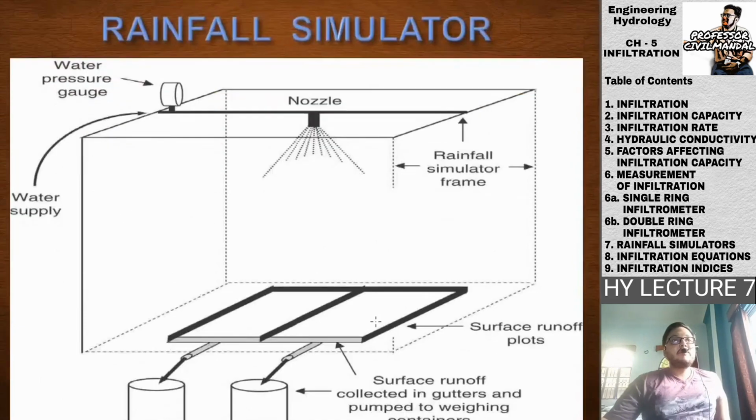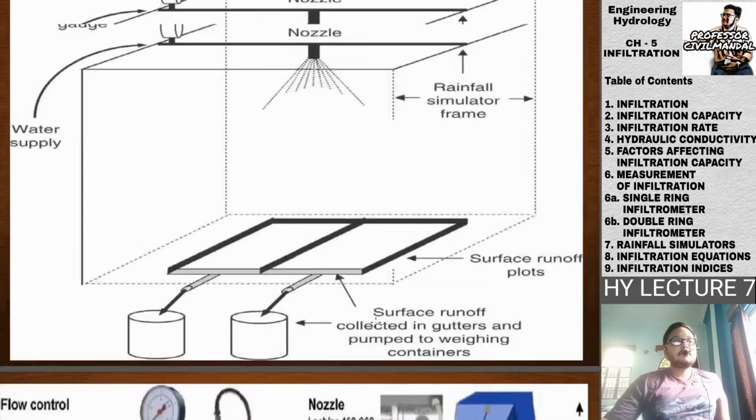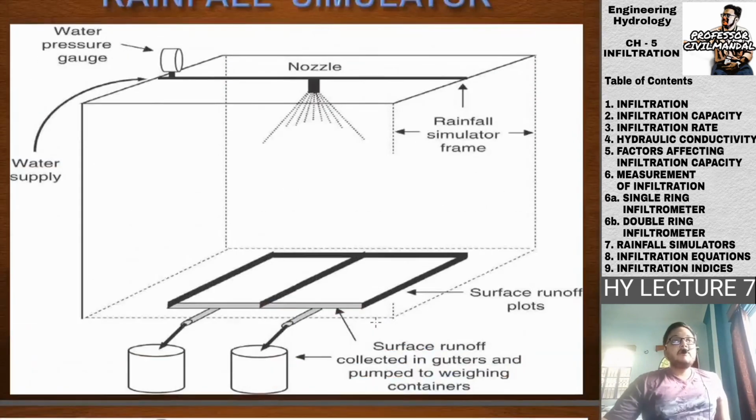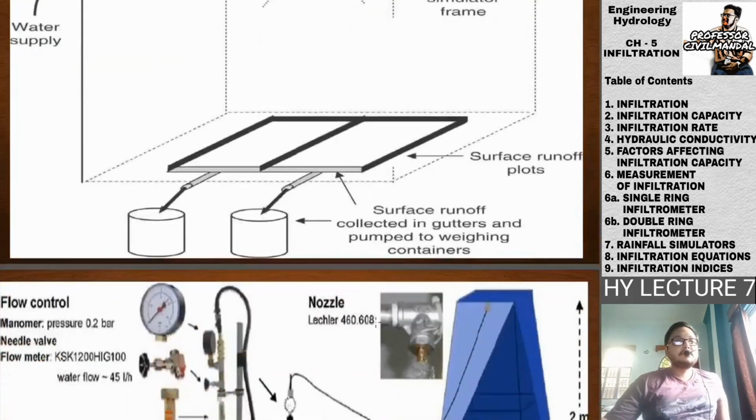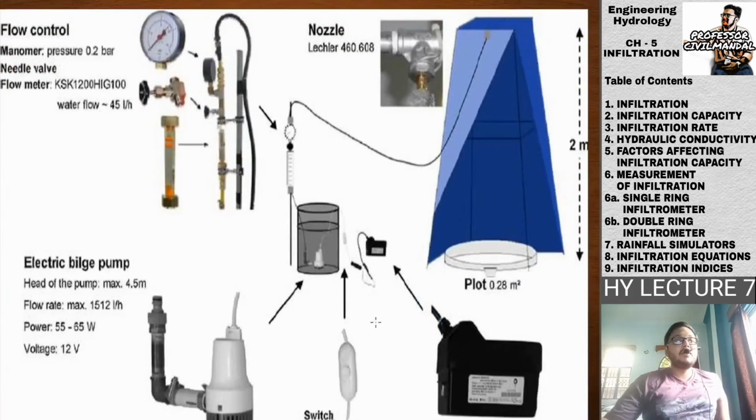This is the diagram of the rainfall simulator. Make a note of it, take a screenshot, whatever you want to do. And this is how the flow control is done. This is somehow not that important, but you can just go through it.